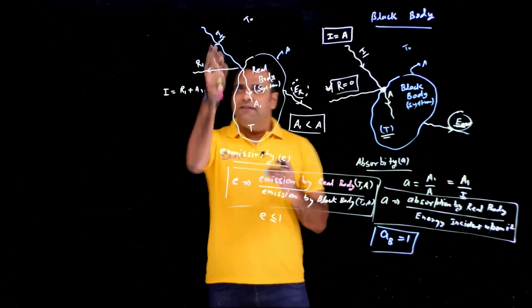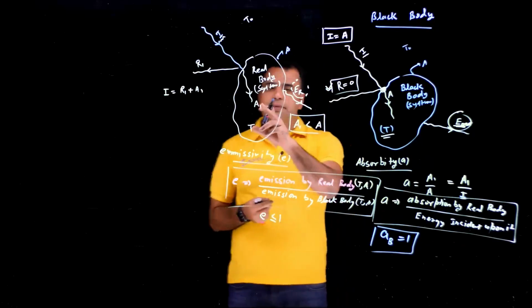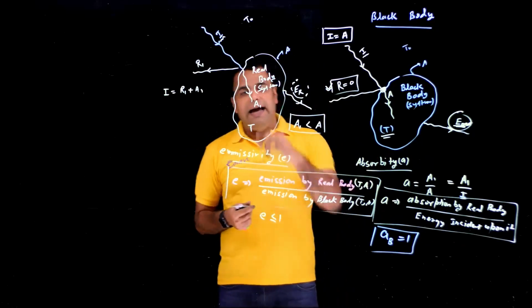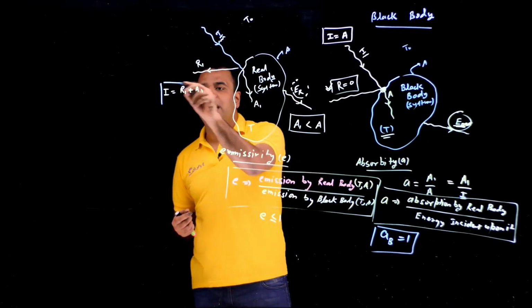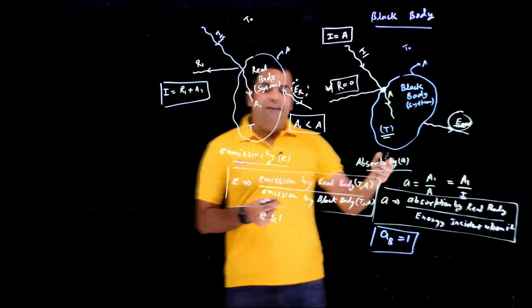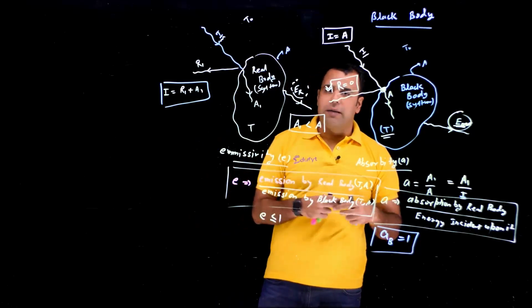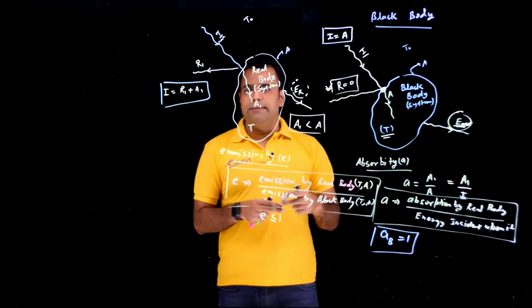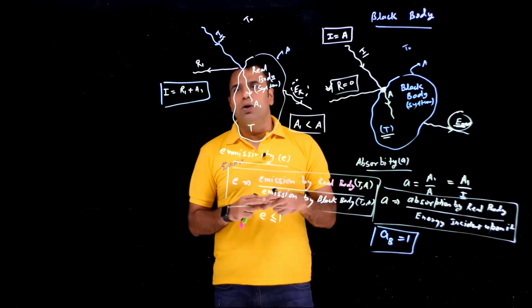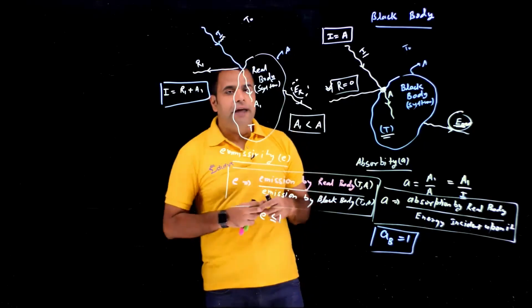So if I have the incident, I'll have the absorption if I have small a, and if I have the absorption as well as the incident, I'll have the reflection also. So if I have absorptivity as a constant for the real body, I can calculate how much this real body is going to absorb and how much it is going to reflect corresponding to the incident energy.